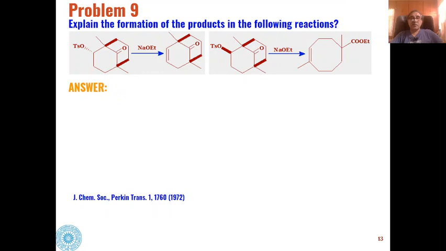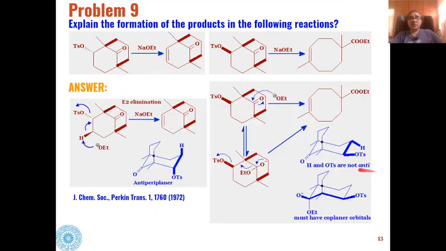And then the next problem is, if you see this problem, both the reactants are the same. The only difference is that the tosylate group present is in alpha position in one problem and beta position in the other problem.